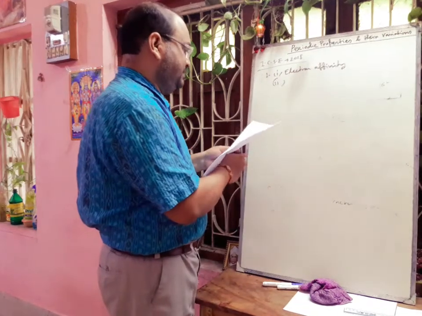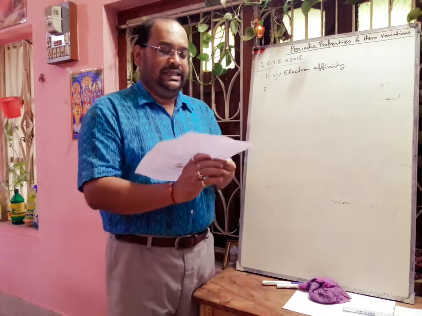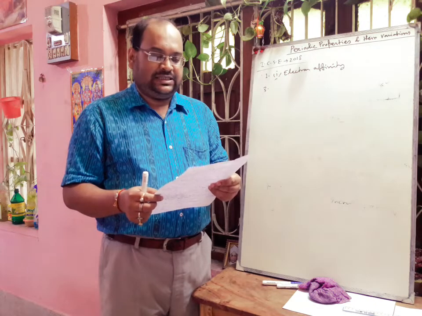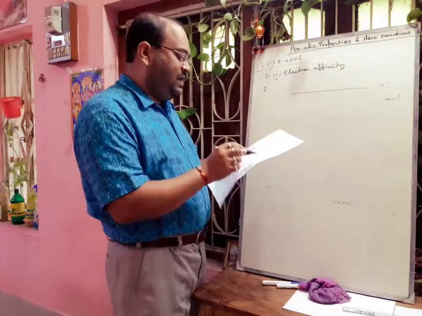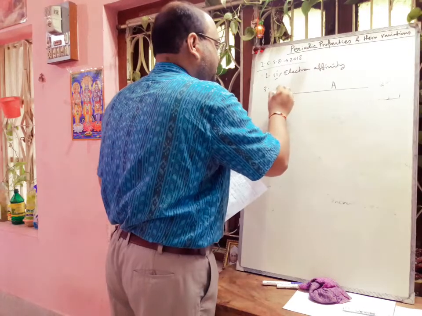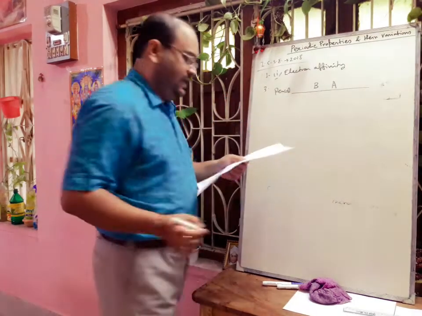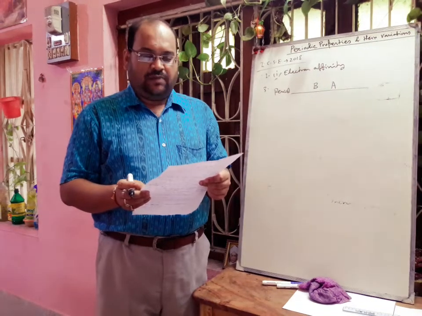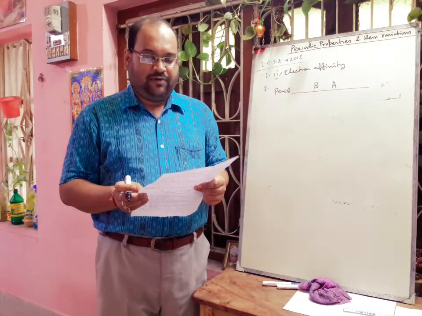Next, question number 3. Question number 3 is given that in period 3 of the periodic table, the element B is placed to the left of A. Suppose this is one period. So this is the position of A in the period, and the element B is placed at the left of A. Now on the basis of this information, choose the correct word from the brackets to complete the following statements.